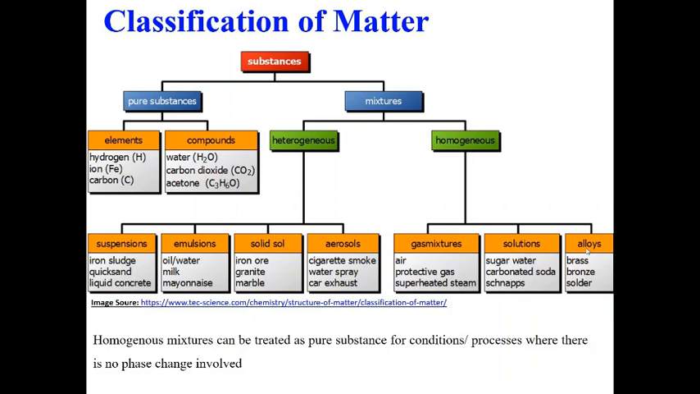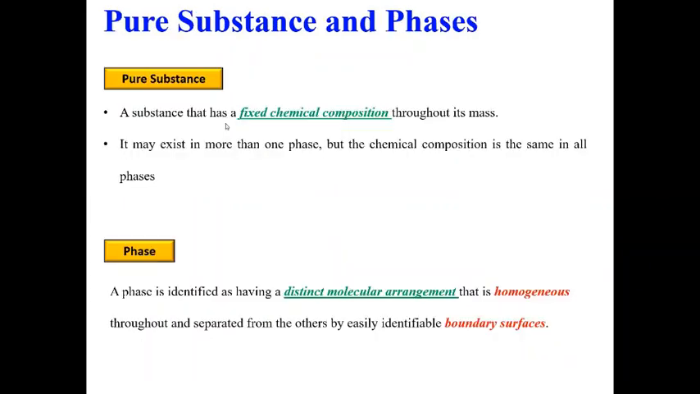So gas mixtures, solutions or alloys can be treated as a pure substance as long as there are no phases involved. Otherwise, strictly speaking, these are the pure substances that we should consider. Moving on. So let us define what a pure substance is and how we define a phase. A substance that has a fixed chemical composition, it has to be homogeneous and should have a fixed chemical composition throughout its mass. That is called a pure substance.